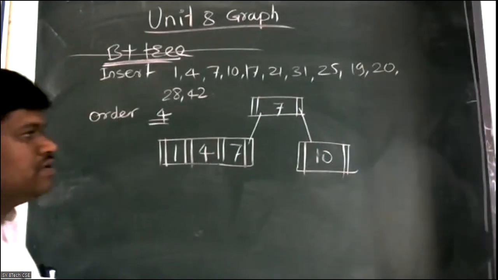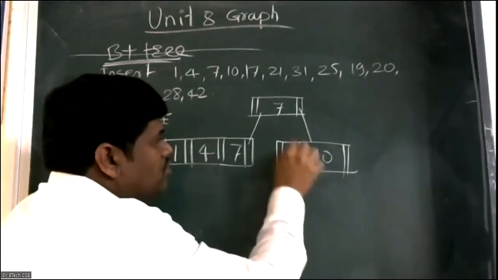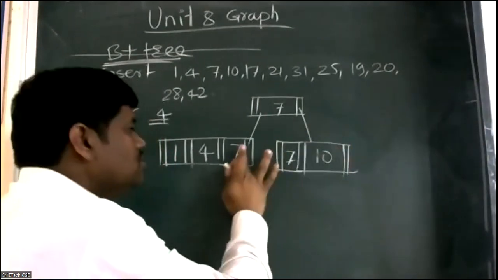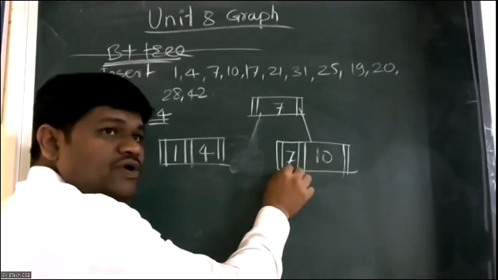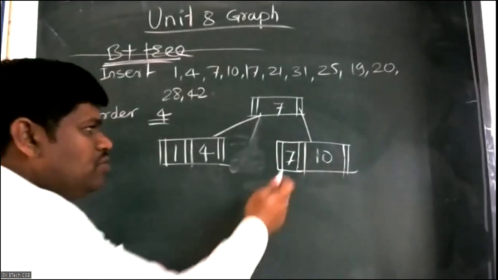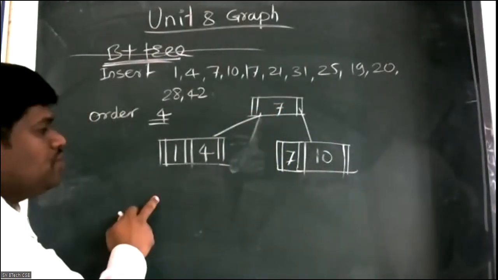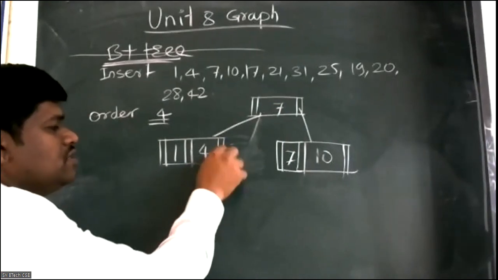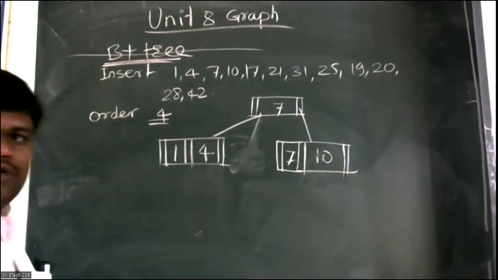Before 10. Means suppose same value you want to maintain at this side, this is also allowed, right? So you can, but you need to follow the sequence, ascending order, right? And if you want to maintain this root value at left child or at left node, you need to write here, right? So these things you need to remember.